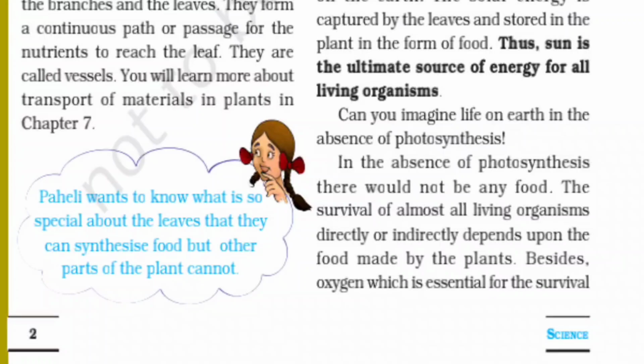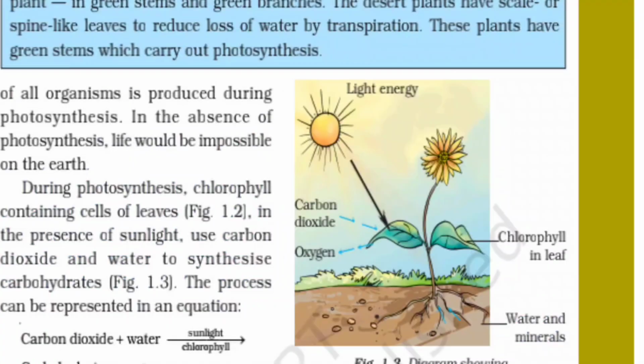Can you imagine life on earth in the absence of photosynthesis? In the absence of photosynthesis, there would not be any food. The survival of almost all living organisms directly or indirectly depends upon the food made by the plants. Besides, oxygen, which is essential for the survival of all organisms, is produced during photosynthesis. In the absence of photosynthesis, life would be impossible on earth.